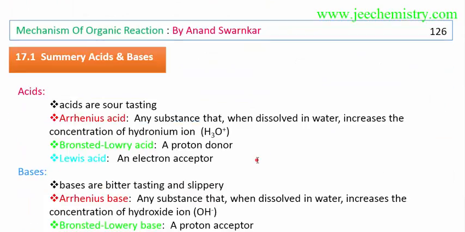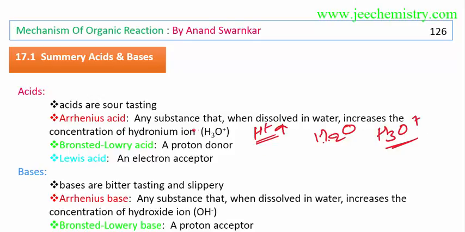Now I am summarizing the acid base concepts. According to Arrhenius, an acid is any substance that when dissolved in water increases the concentration of hydronium ion. The H plus ion may not remain free in solution; it combines with H2O and becomes H3O plus.